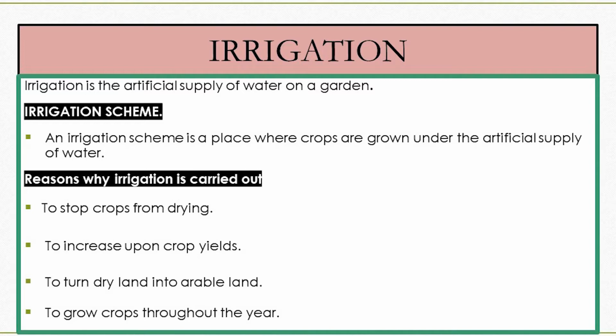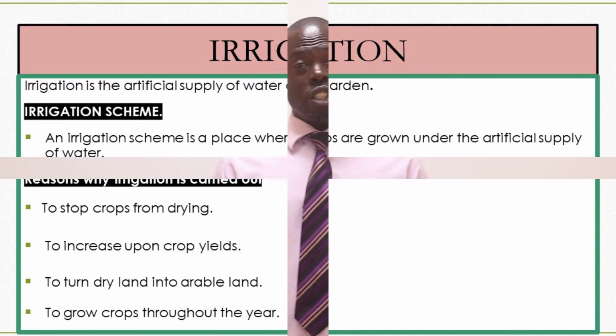People carry out irrigation, of course, to increase or to improve upon the harvest. Irrigation helps to turn a dry land into an arable land. Then we see that irrigation can help a farmer to grow crops throughout the year. That is from January to December, meaning with irrigation, we don't have issues of seasons. A farmer can produce crops anytime.